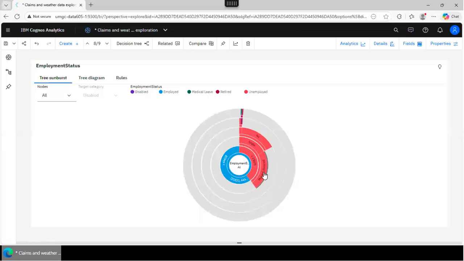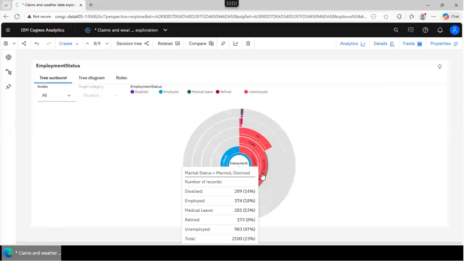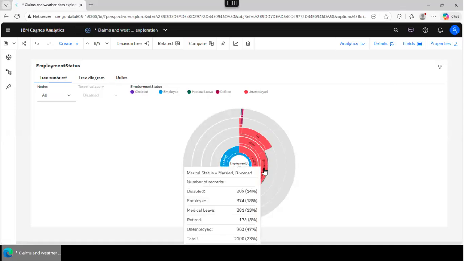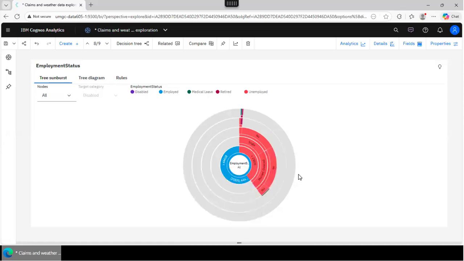See that? So this one is going to be the percentage of data where the income is under 25K and marital status is married or divorced, right? And we can keep going. So here, this visualization shows you the percentage, remember?